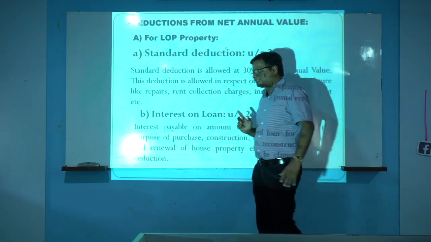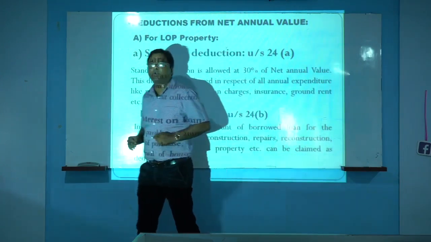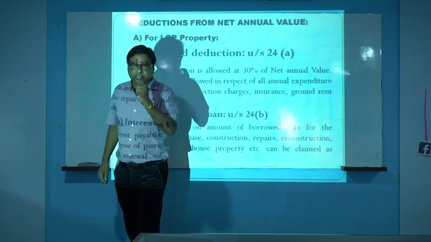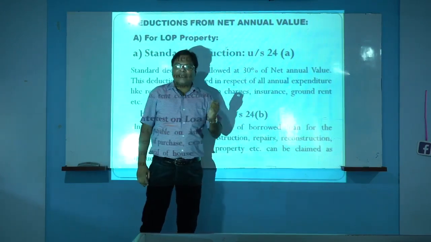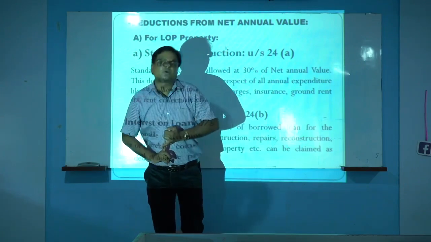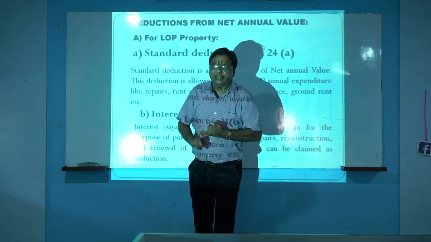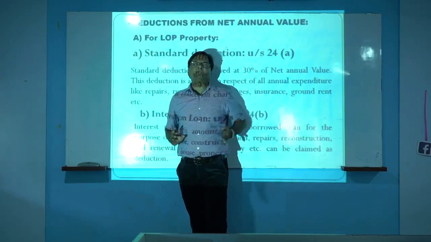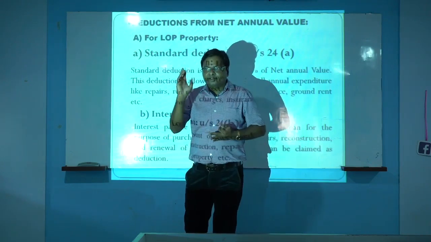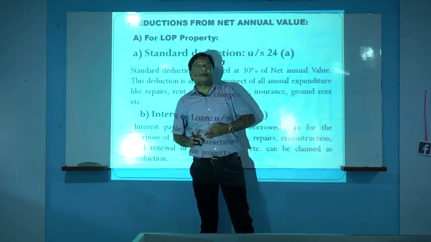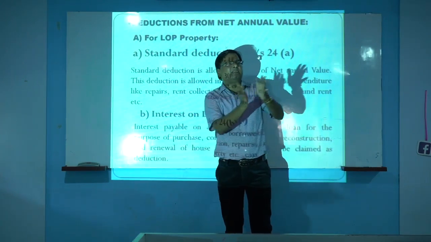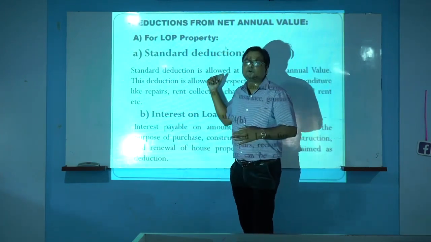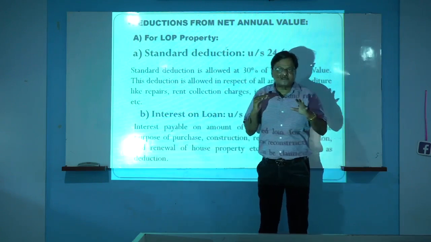But there is a condition when we allow the interest on loan deduction. The loan should be taken for the purpose of acquisition or purchase of the house property, or for construction of the house property, or for renovation of the house property. If the loan is taken for any other purpose by mortgaging this house property, then this deduction will not be allowed.